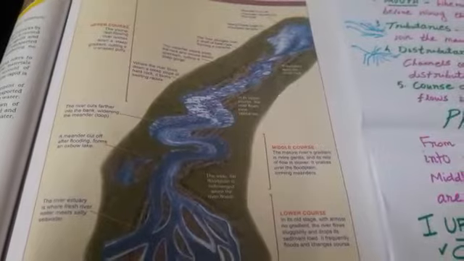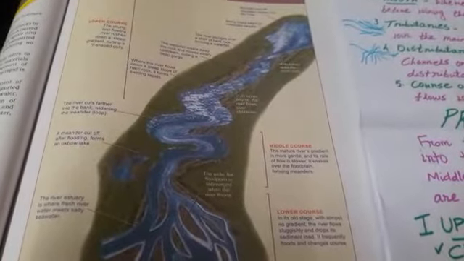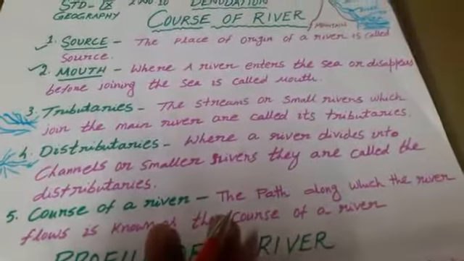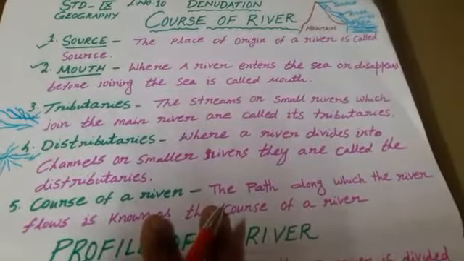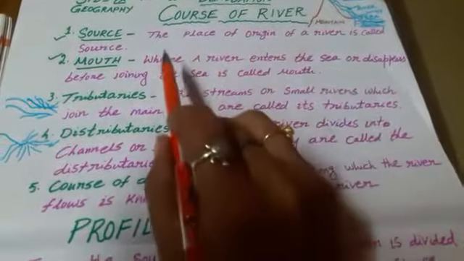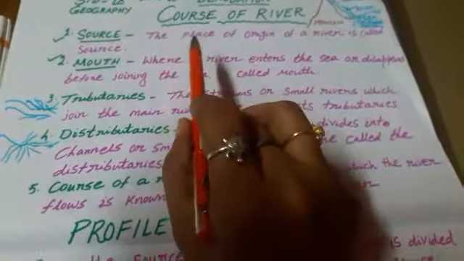Today we learn Standard 9 Geography Denudation, the profile of a river. Let us discuss about the profile of a river or the course of a river. Before we learn about the course of a river, certain terms we have to understand.